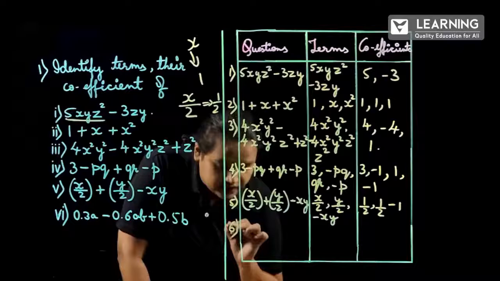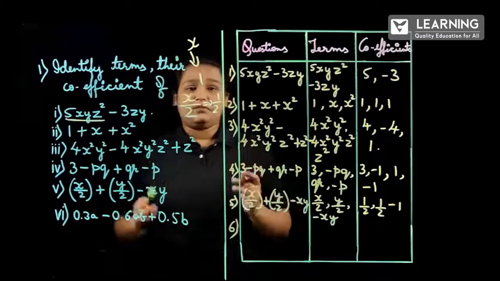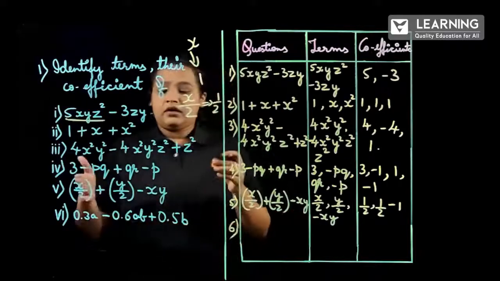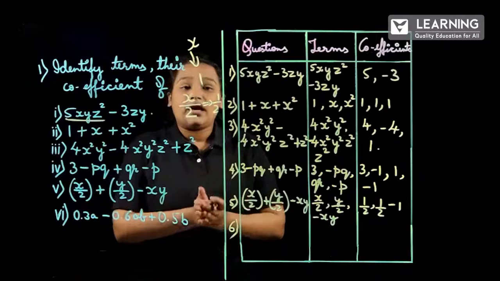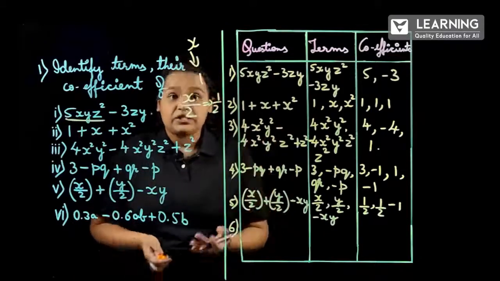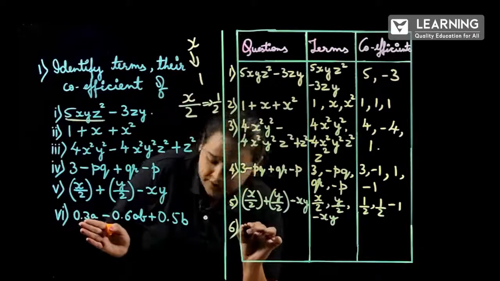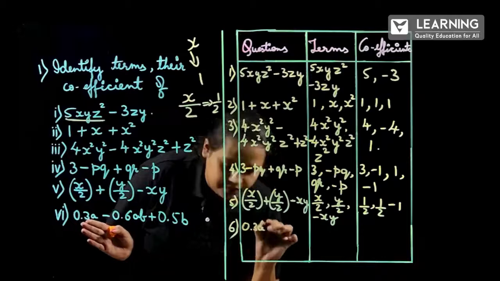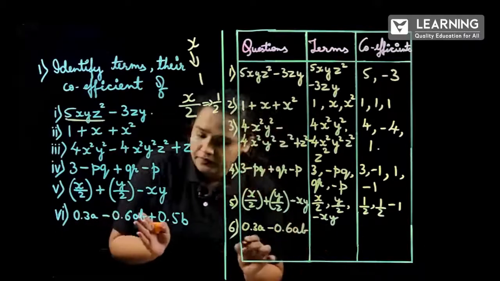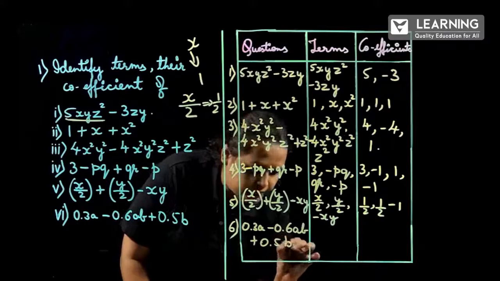In the sixth question, that is last question of this problem, here they have given in decimals. Whatever the number is, numericals will be having natural numbers, whole numbers, integers and also decimals, fractions, real numbers, right? So the question is 0.3a minus 0.6ab plus 0.5b.